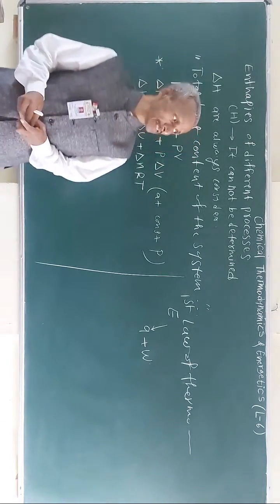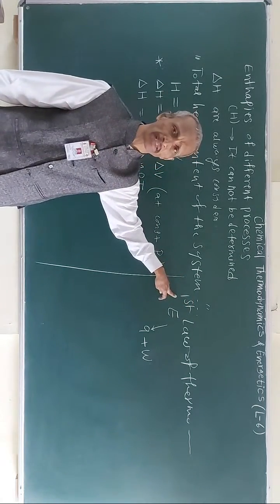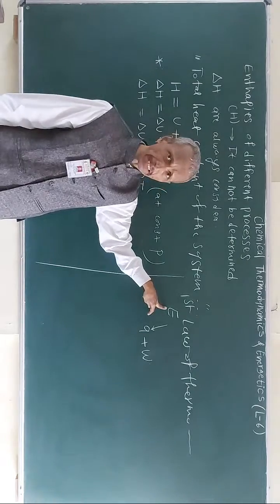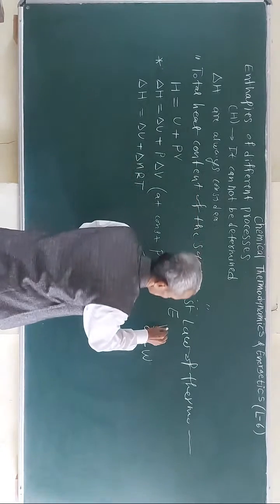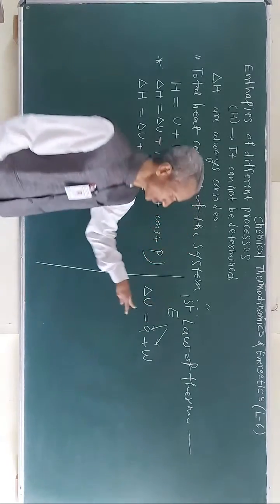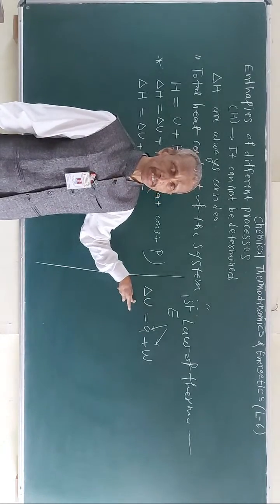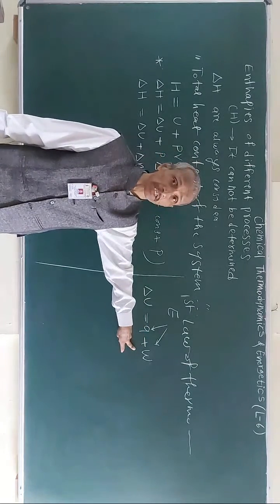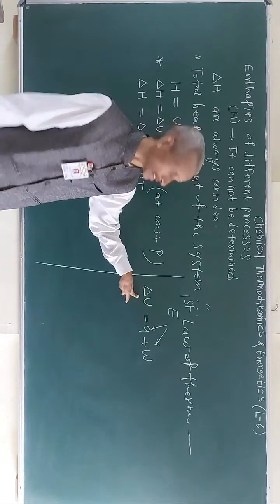Dear friends, we are going to verify the first law for the enthalpy also. If the energy is supplied to the system in the form of heat energy and in the form of work, then the internal energy of the system will be increased. So this is the first law of thermodynamics, right? So here the internal energy of the system increases if the energy is supplied in the form of heat energy and work to the system. So work is done on the system, heat is absorbed by the system, its internal energy increases.